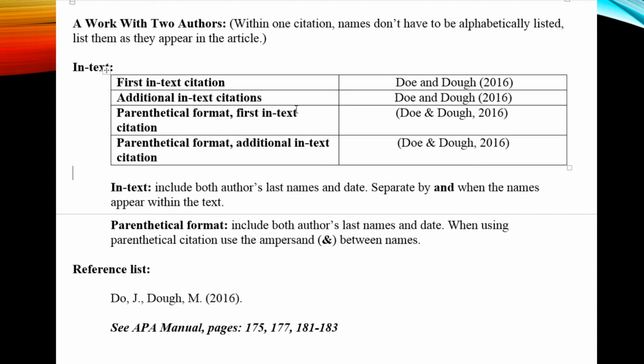When you're citing a work by 2 authors in text, you have to use "and" to separate the last names. When you're doing it within parentheses, you have to use the ampersand. Now, for your reference list, the basic format is last name first and then initial of the first name. And you do have to go alphabetically. So in text, no, they don't have to go alphabetically, but here they do. So be careful about that. And always separate the names by using a comma.